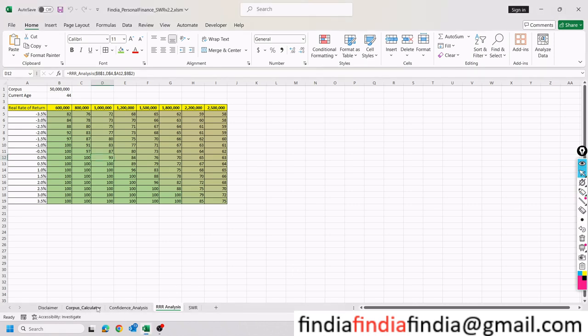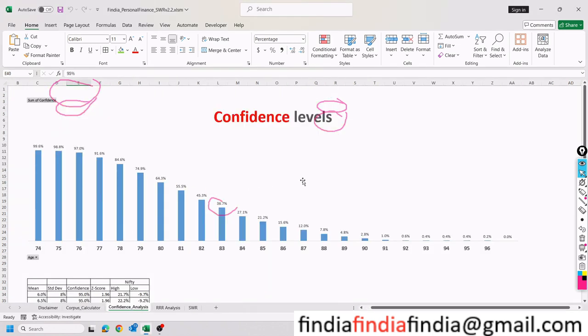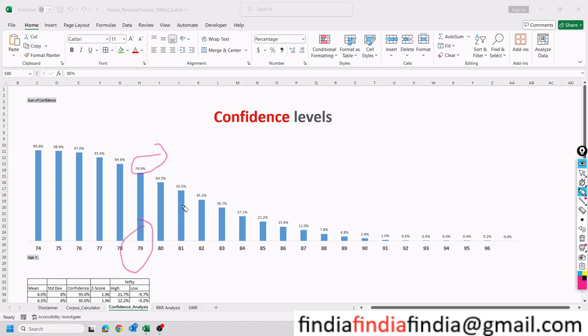Okay, so with all these things having said, I hope the Monte Carlo analysis was clear to you. So again, just a quick recap for everyone. This is a simulation done for a 5 crores corpus, 10 lakh rupees annual expense, right? Monte Carlo is multiple runs, a randomized simulation with a 9% mean and 8% standard deviation, and with a -3 and all those things that I mentioned earlier, right? So that's about the Monte Carlo. Just to repeat, it says, extremely simply, that this corpus with 75% confidence level lasts till 79 years, right? That's what it says.